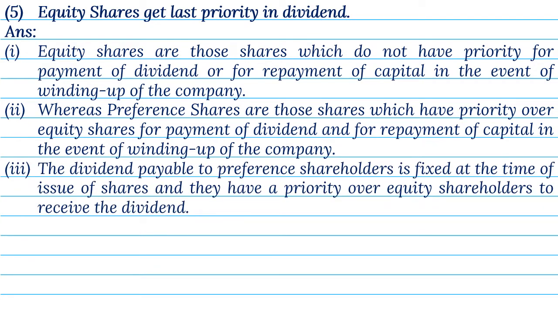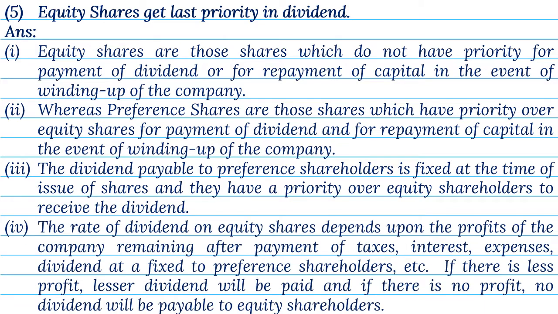3. The dividend payable to preference shareholders is fixed at the time of issue of shares, and they have a priority over equity shareholders to receive the dividend. 4. The rate of dividend on equity shares depends upon the profits of the company remaining after payment of taxes, interest, expenses, dividend at a fixed rate to preference shareholders, etc. If there is less profit, lesser dividend will be paid, and if there is no profit, no dividend will be payable to equity shareholders.